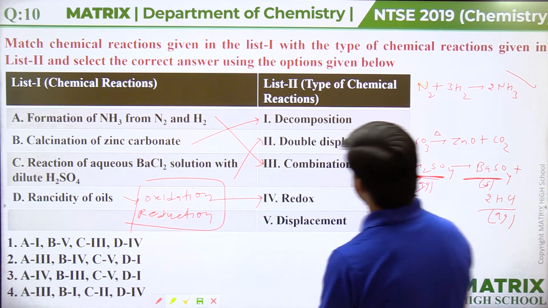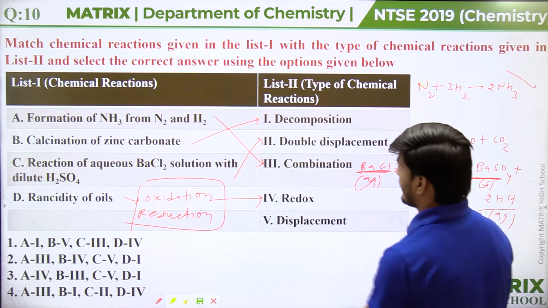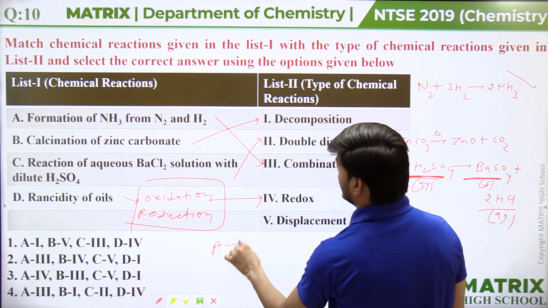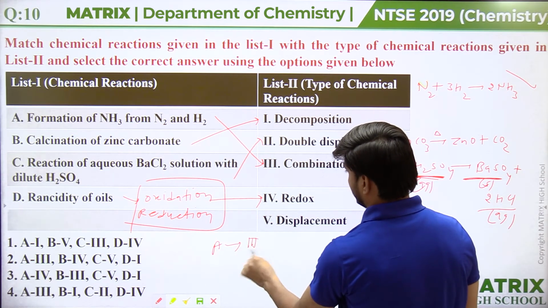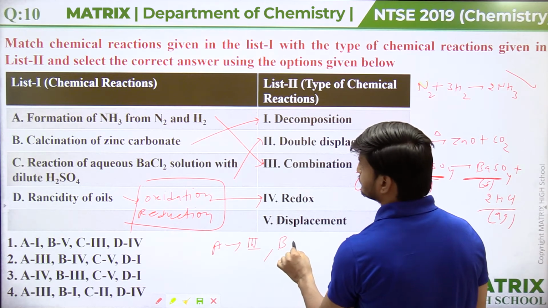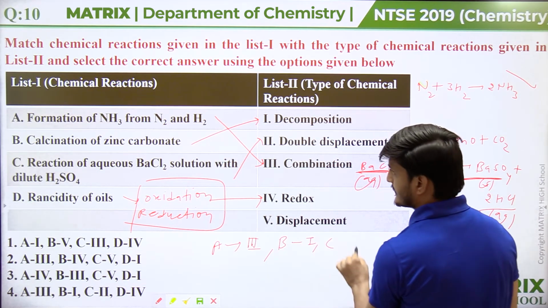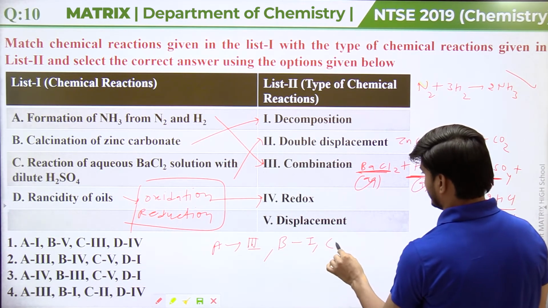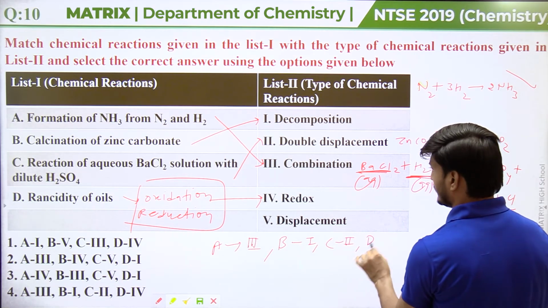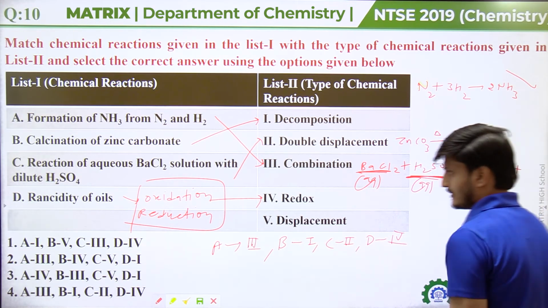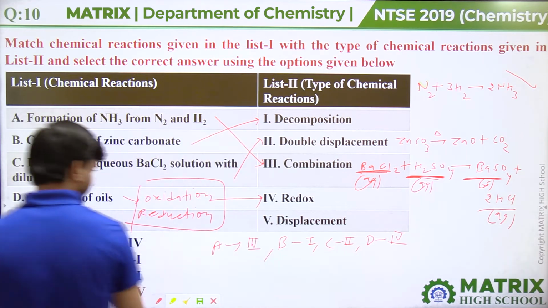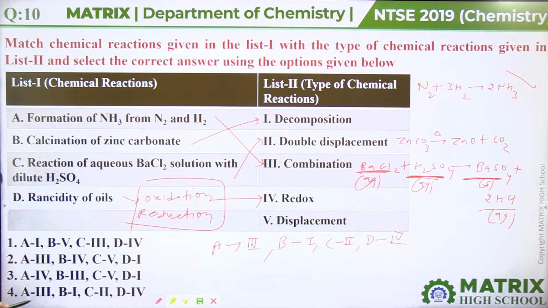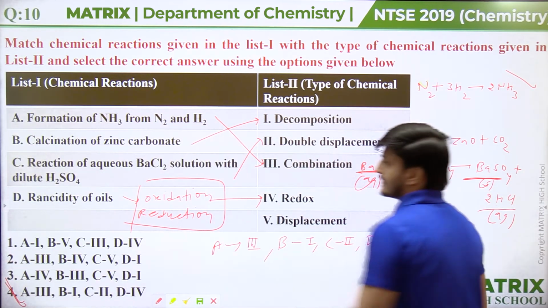Okay, guys. So if we match the options here, in A, third will come. In B, first will come, in C second will come, and in D fourth will come. So the correct match is D option. D option is the correct match, guys. So it is our answer.